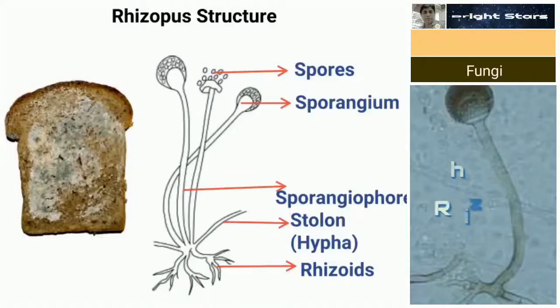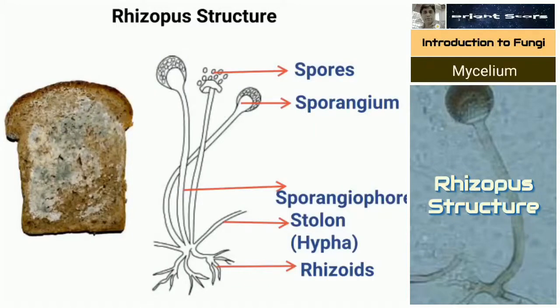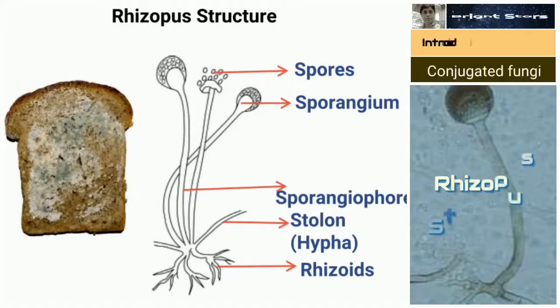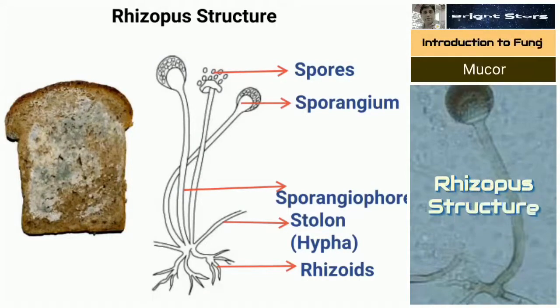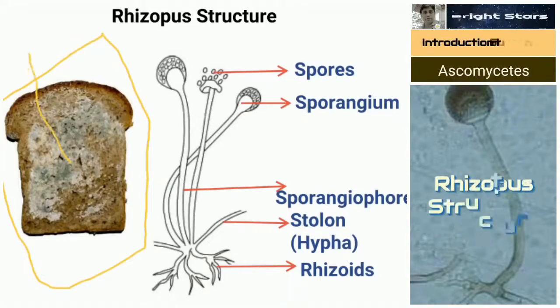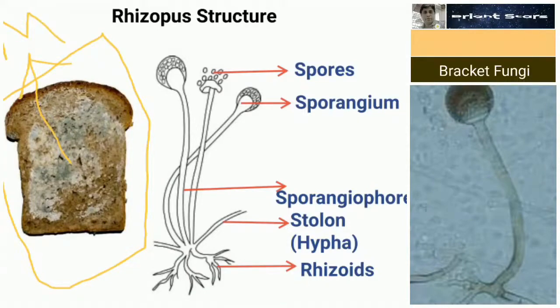Here we have to study the structure of Rhizopus. Rhizopus I have already showed you. Rhizopus is also called a bread mold, because you can see on the bread mold is there. What is this white part? This white part is a mycelium.